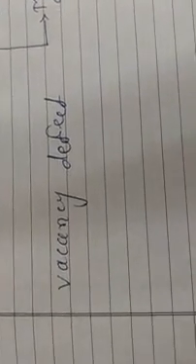Okay, now see the first defect, that is the vacancy defect. This vacancy defect occurs when atoms are missing from their original place. The atoms lose their original place. Suppose the arrangement of the atoms is in this way, and here this is the empty space, the vacant place.